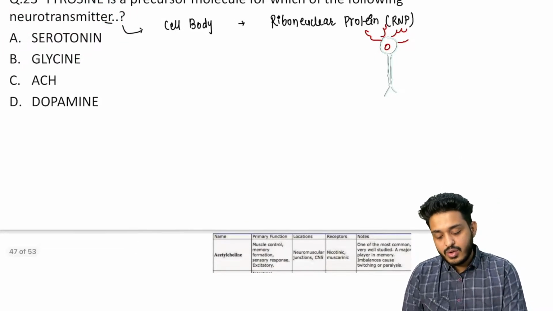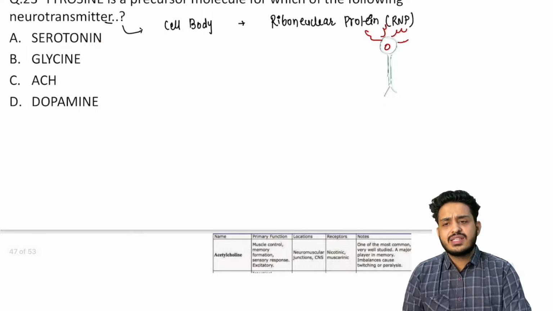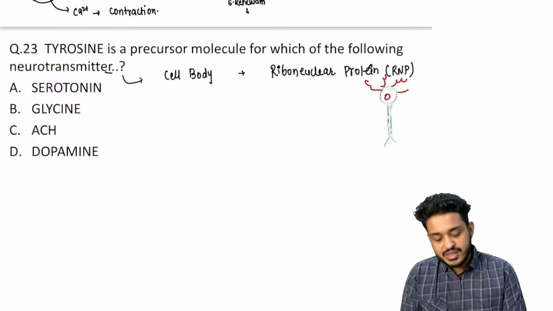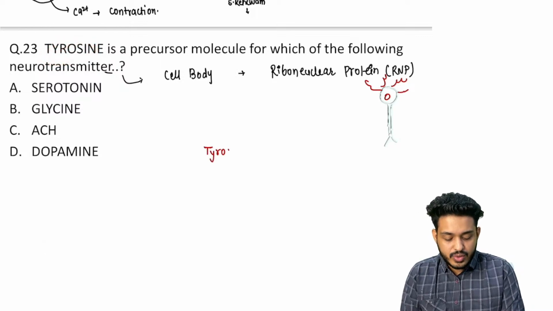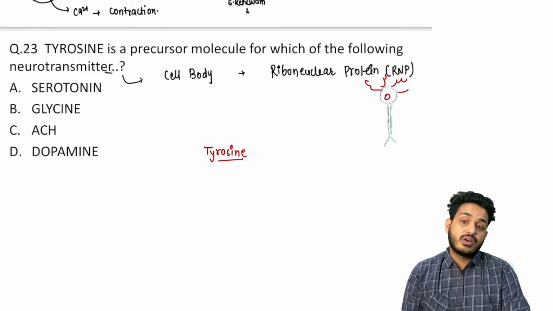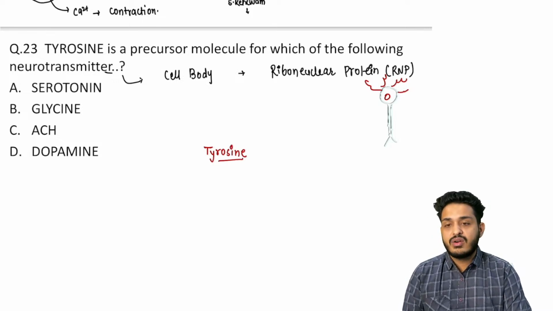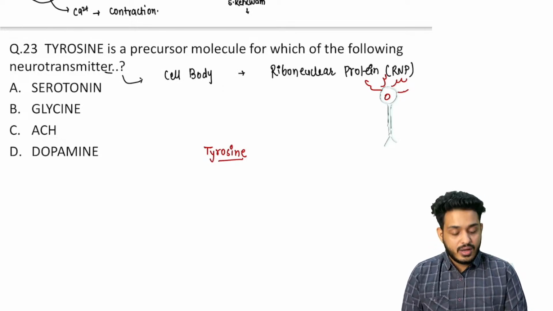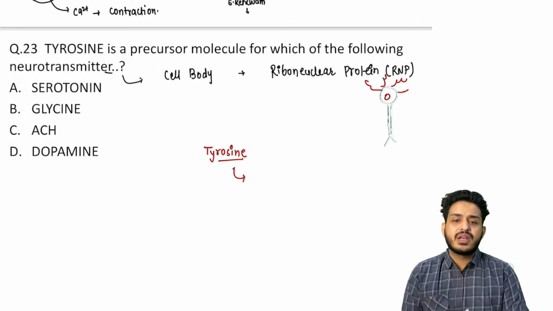Apart from that, what is the function of serotonin, glycine, acetylcholine, or dopamine, and what is this tyrosine going to do? Remember, this tyrosine is present in your black coffee, right? You guys are taking black coffee or tea or something like that. So what is happening in your fat cutter drinks?